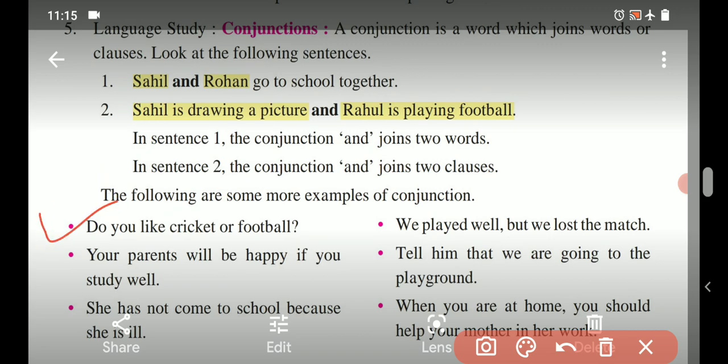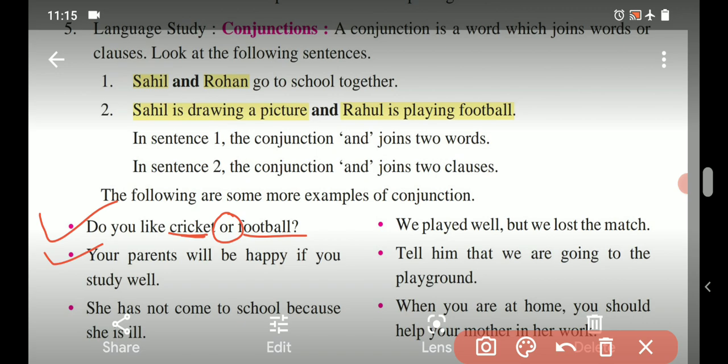It is, do you like cricket or football? Here are the two names of games, cricket and football. These two words are joined over here. Which word is used to join them? It is "or". So here in the first example, "or" is the conjunction.